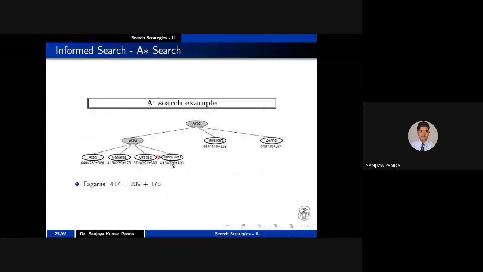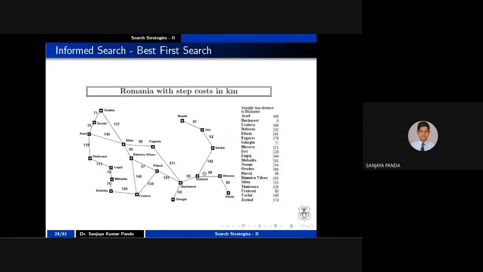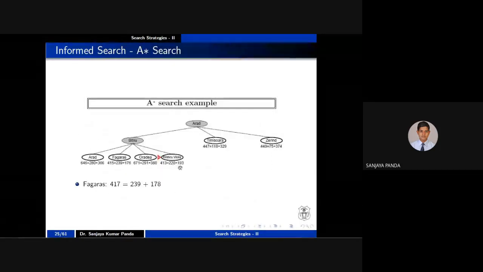Don't calculate only S to R. You have to calculate from your initial state to the current state. Next, you have to calculate from the current state to city B, which is your goal state. That is the straight line distance. What is the straight line distance here? R to B is 193. So is it clear why this value is 220 plus 193?